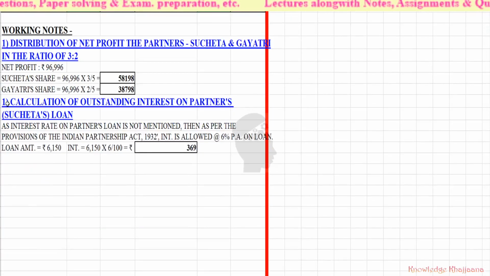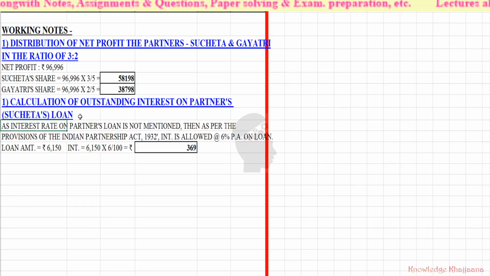This is working note number 2. Calculation of outstanding interest on partner, that is Sucheta's loan. How should it be calculated? As the interest rate on partner's loan is not mentioned in the problem, as per the provisions of the Indian Partnership Act 1932, interest is allowed at 6% per annum on loan. What is the loan amount? The loan amount is rupees 6,150. At 6%, 6% means 6 divided by 100.